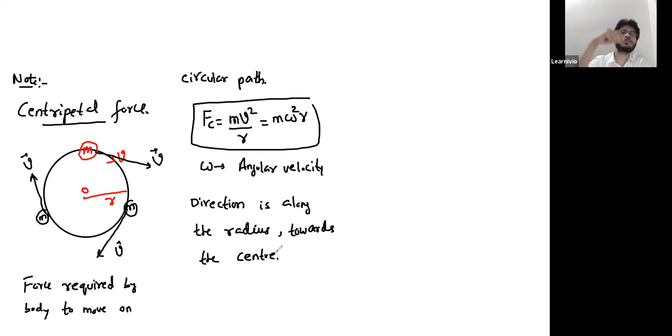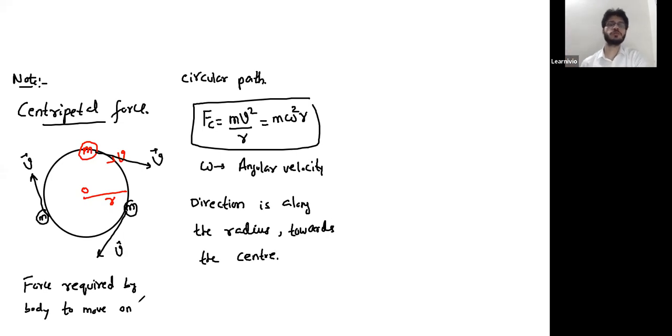So see some examples, like planets revolving around the sun. To revolve around the sun, planets need centripetal force. That centripetal force is provided by the gravitational force between sun and planet. Just like planets, the moon is revolving around the earth. So to revolve around the earth, the moon needs centripetal force, and that centripetal force is given by the gravitational force between moon and earth. In the same way, electrons are revolving around the nucleus. So to revolve around the nucleus, electrons would need centripetal force. So these are the cases in which a system needs centripetal force.